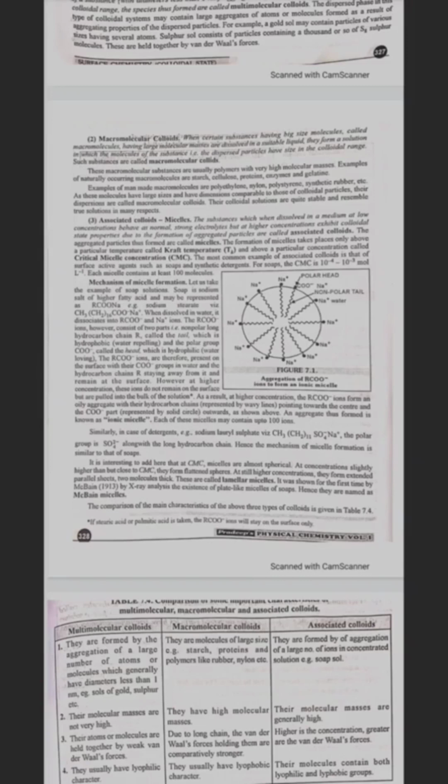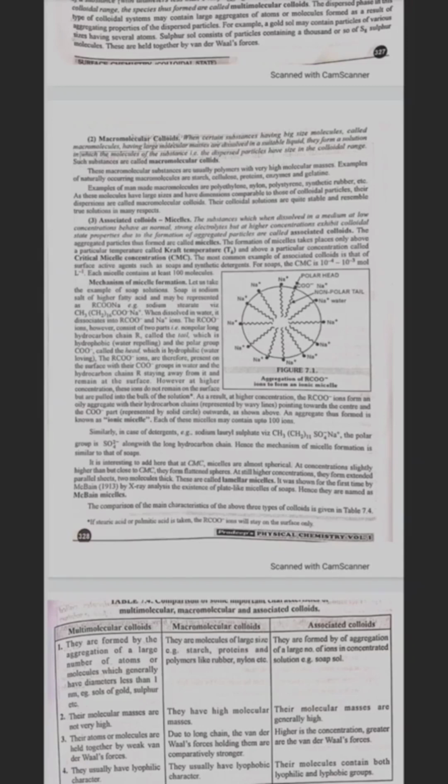Associated colloids, micelles. Substances which, when dissolved in a medium at low concentration, behave as normal strong electrolytes but at higher concentration exhibit colloidal state properties due to formation of aggregated particles are called associated colloids. The aggregated particles thus formed are called micelles.